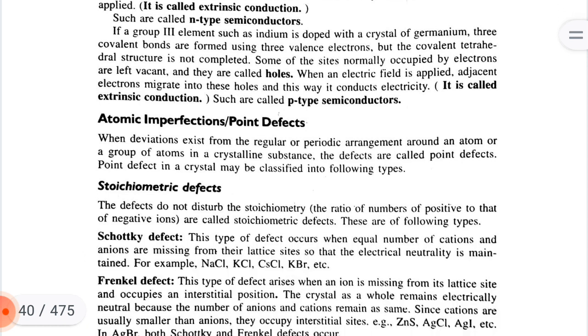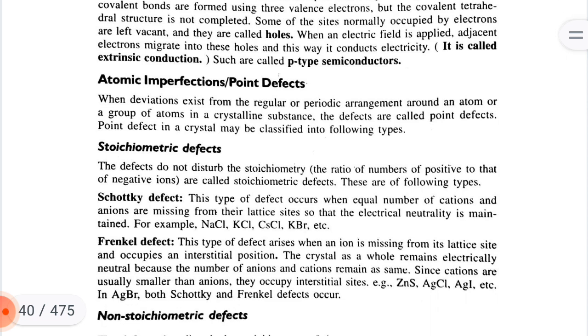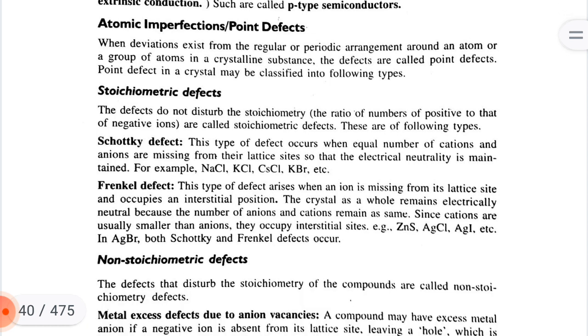Atomic imperfection or point defects. When deviation exists from the regular periodic arrangement around an atom or a group of atoms in a crystalline substance, the defects are called point defects. A point defect in a crystal may be classified into the following types. Stoichiometric defect: these defects do not disturb the stoichiometry, the ratio of the number of positive to negative ions.